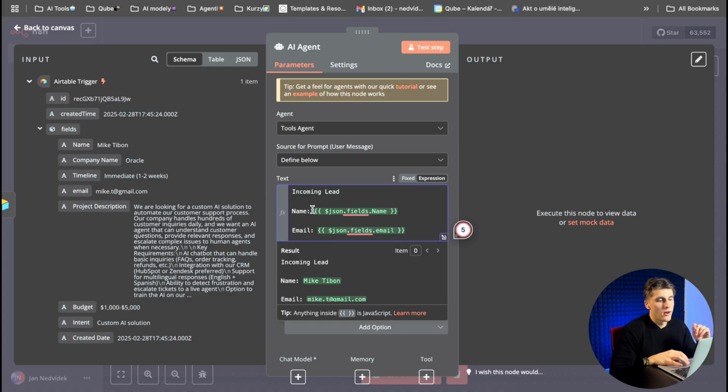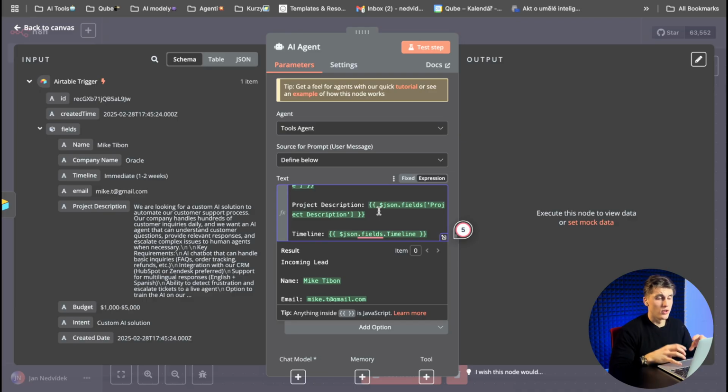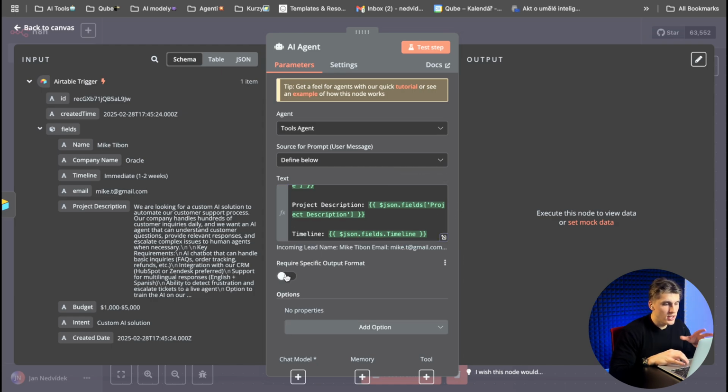But what we have done, we put here the name of our lead, the email, the intent, the budget, the company, and also the project description to just make sure that the agent will work with correct information in the whole automation process. So this is the basic information that we want to put to our agent. Here, because we will send the output of this agent via email, we need to also specify the structure, how the output will look like to make sure that everything is ready for our email.